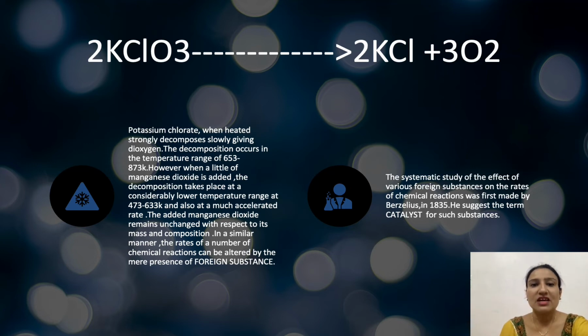He suggested the term catalyst for such substances. So we can say that catalysts are the foreign substances which accelerate the rate of reaction without changing its mass and composition in that particular reaction.